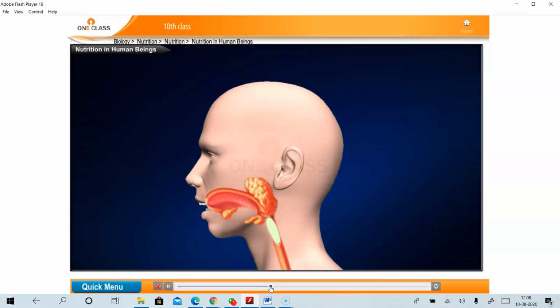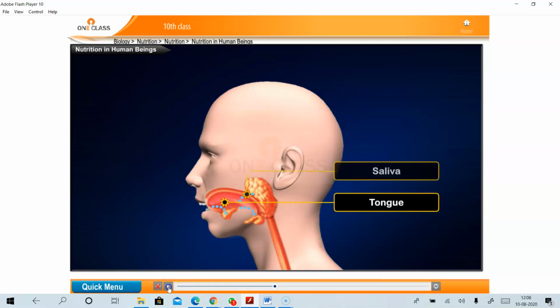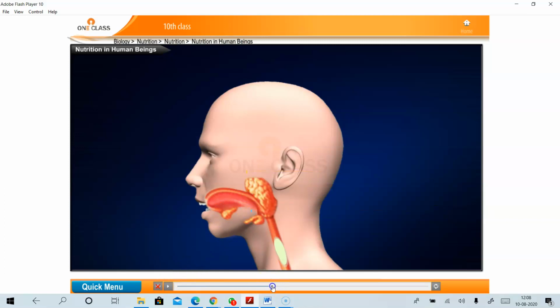You can see how the food is passing to the other body parts. The tongue in the mouth.